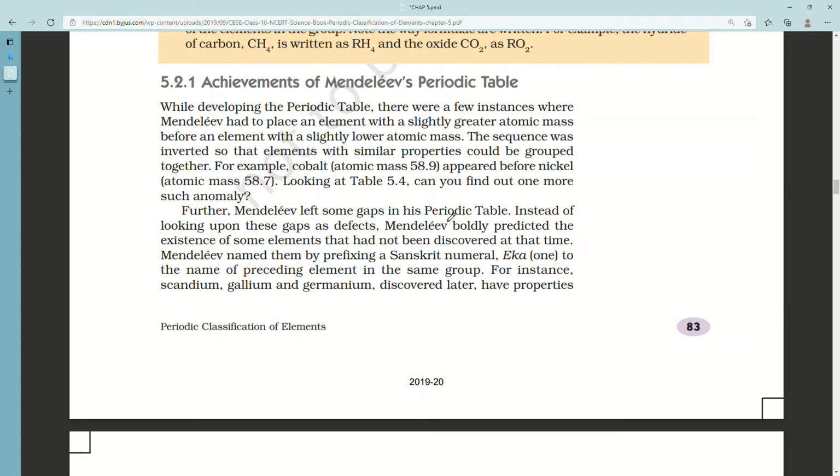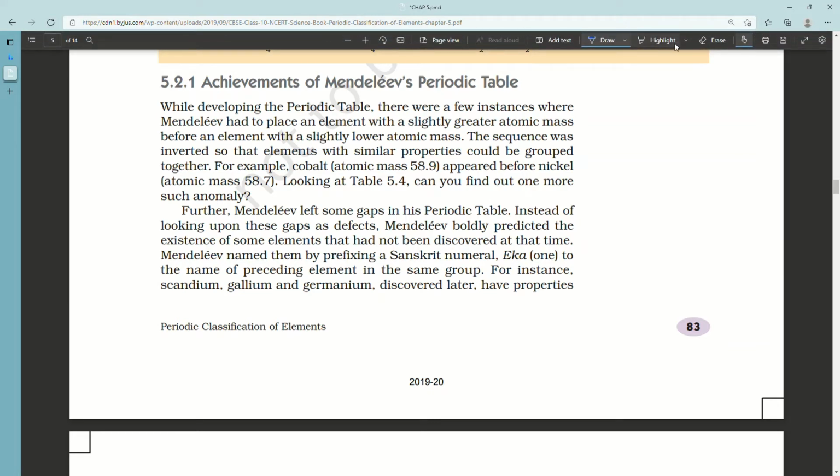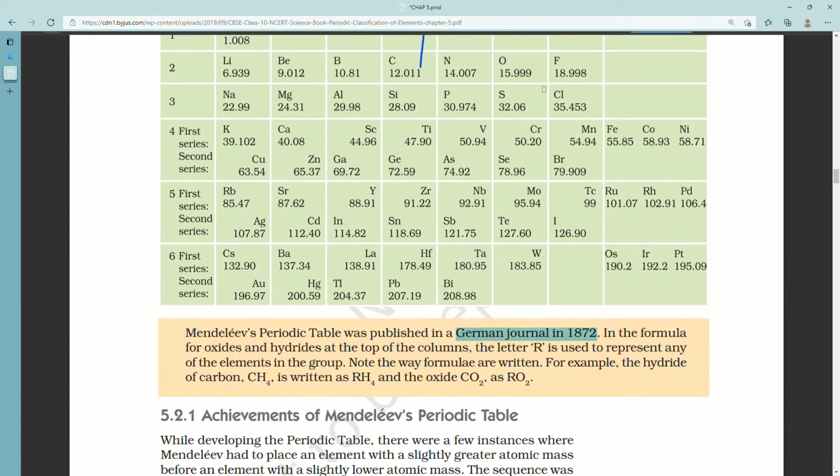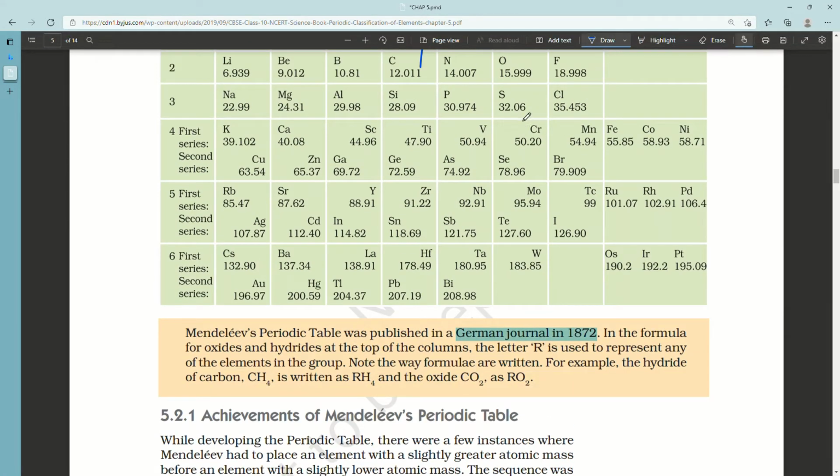Looking at table 5.4, can you find out one more such anomaly? Here is another one in the table. As you can see, the atomic mass of V is 50.94 and the atomic mass of Cr is 50.20. So according to his rules, V should be placed after Cr, but it is not.